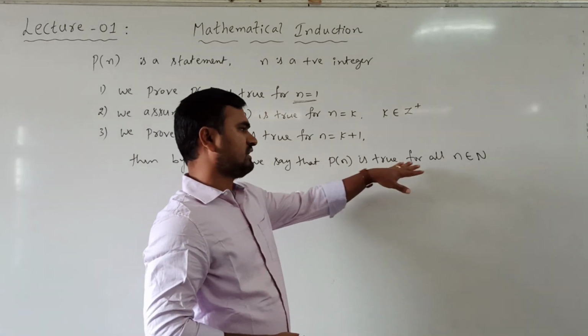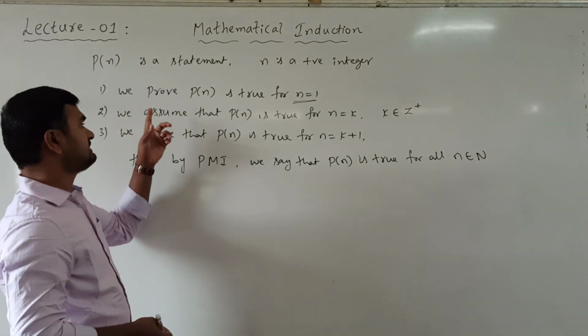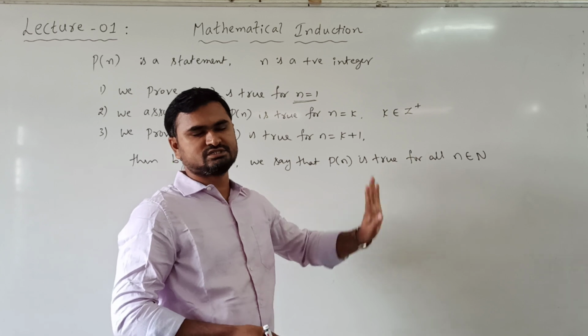So this is how we can prove that the statement is true for all n belongs to N. This is what we already studied.